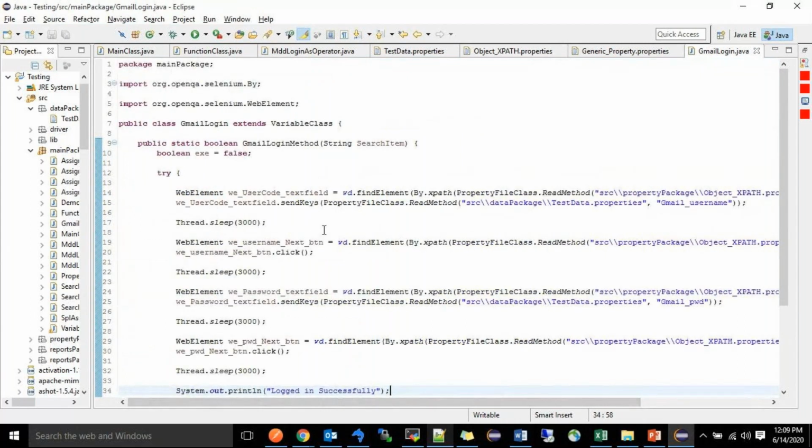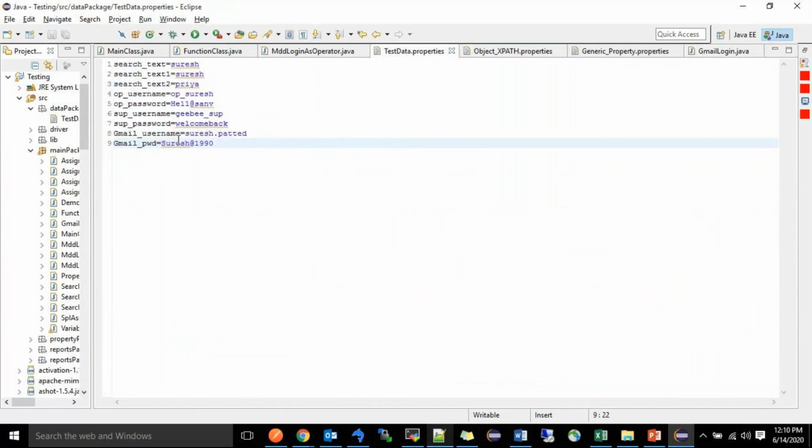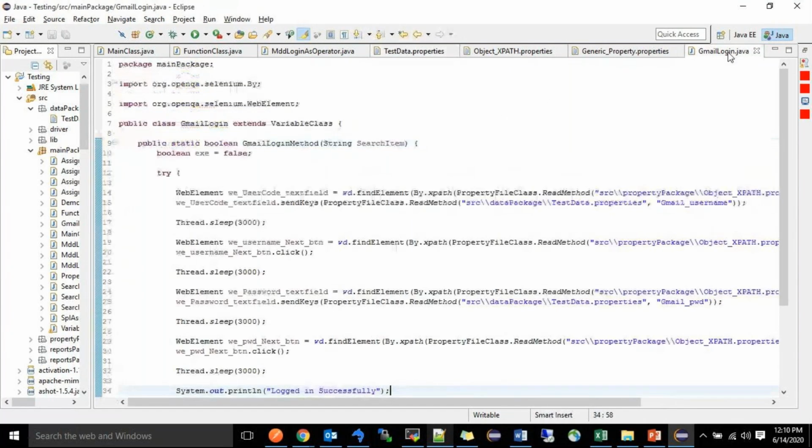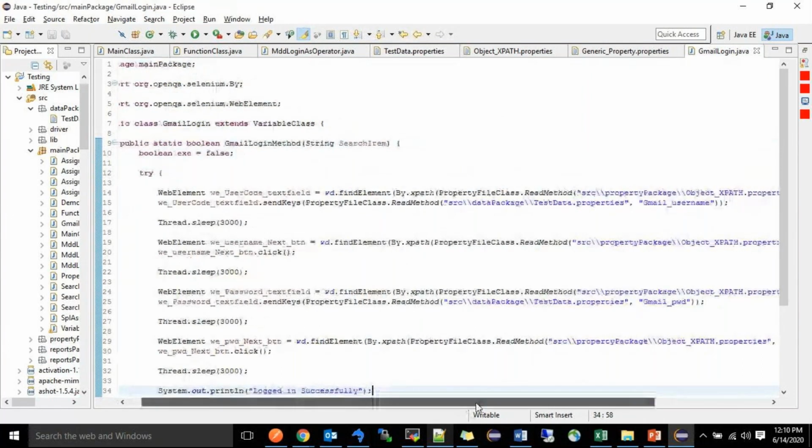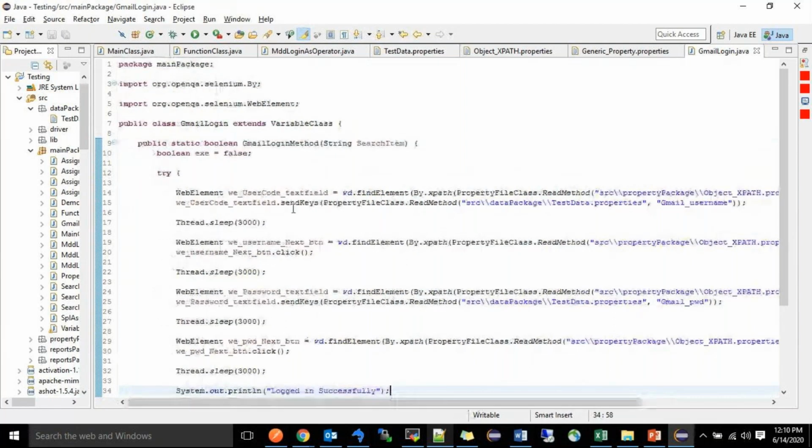After that, Gmail underscore username, that is here in test data dot properties. In the test data dot property file, it is going to find where this value Gmail underscore username is. It will go to test data dot properties. Gmail underscore username is there, so it will pick this one, Suresh dot Patel. Different methods are there. Earlier I told send keys. So if you are going to type anything, that time you can use send keys.